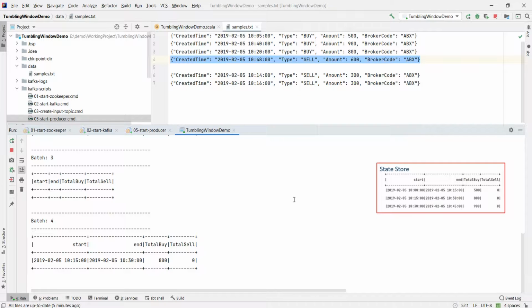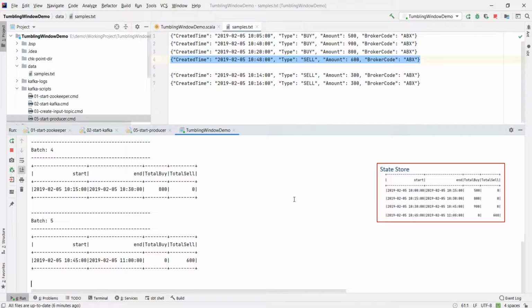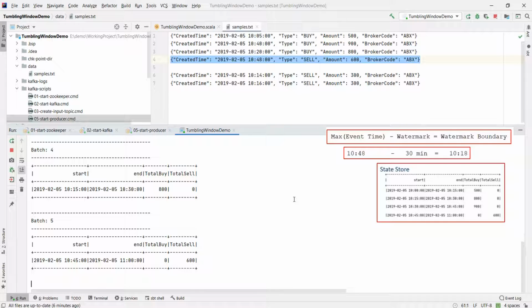This record will create a new window from 10:45 to 11:00 and you will see the result. But this new record will change the max event time to 10:48, right? What should be the new watermark boundary? 10:48 minus 30 minutes equals 10:18, right?